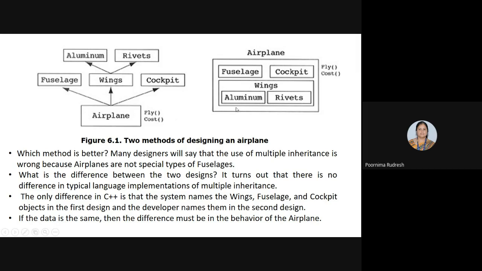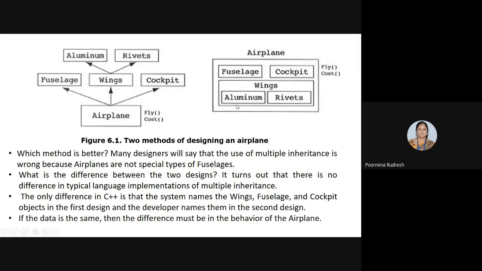But this other design is an example of a containment relationship, because the airplane class itself contains these three classes, fuselage, cockpit, and wings, where the wings class in turn contains the aluminum and rivets. So these are the two methods for designing an airplane.